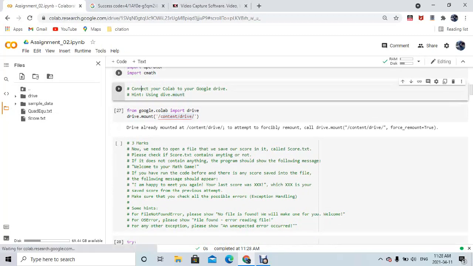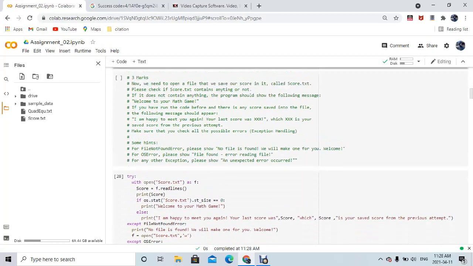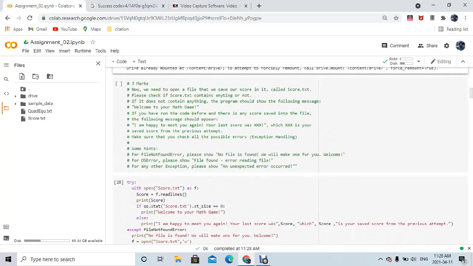It says connect your Colab to a Google Drive. So I already wrote the code below for the connection. From google.colab import drive, and you just have to give the path for your drive. My drive is already mounted, so I don't need to create it again. Let's move ahead to the first question.